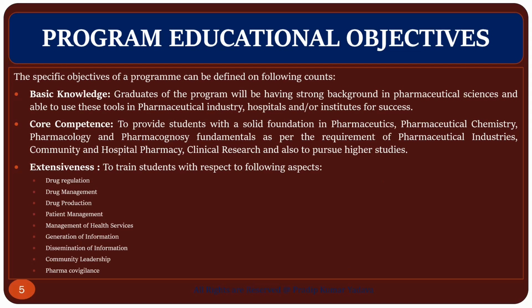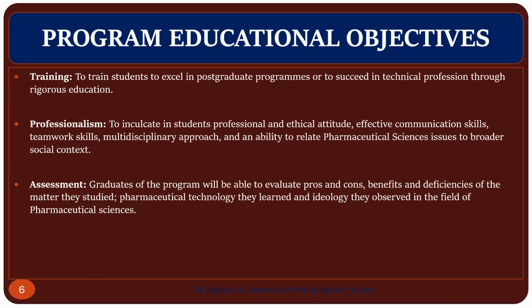The third one is breadth: to train students with respect to the following aspects: drug regulation, drug management, drug production. Also to train a student to excel in a postgraduate program or to succeed in the technical profession through rigorous education.